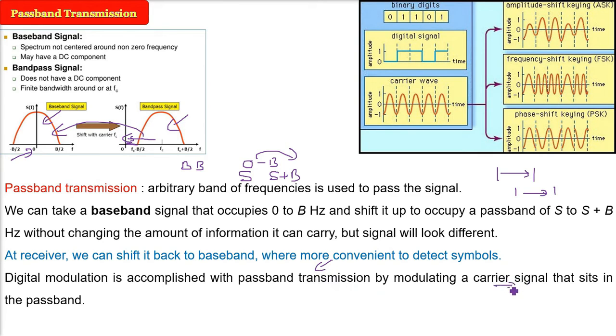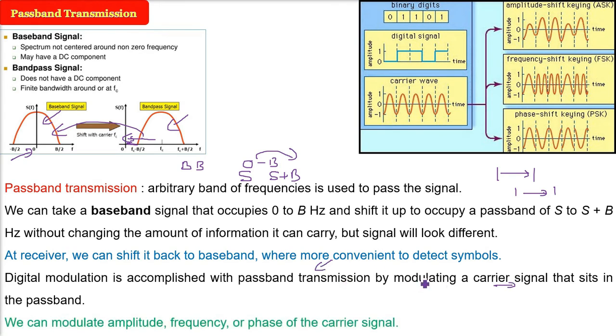So we can modulate, or change, the carrier signal that sits in this passband. This is how digital modulation is done in passband transmission. We can modulate either the amplitude, the frequency or the phase of the carrier signal. These are all properties of any wave. So the amplitude change, frequency change or phase variation can be employed for actual digital modulation.